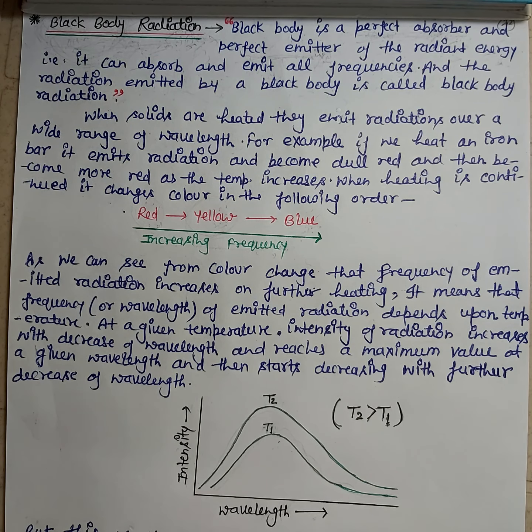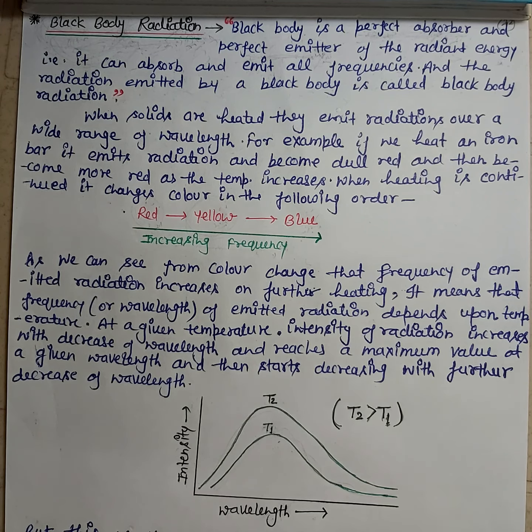When any radiation strikes the surface of any object, what happens? When any radiation hits an object, the object absorbs some part of that incident radiation and reflects back the rest of the radiation. This absorption can be 20%, 50% or 80%.